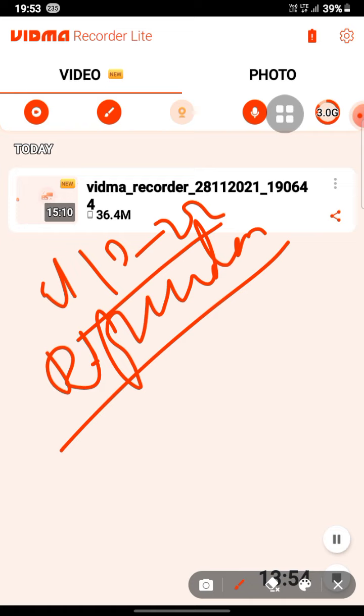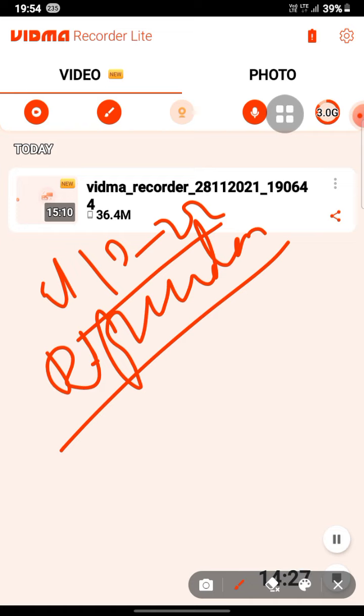Article 19 D and E can be restricted for the protection of scheduled tribes. So D is to move freely in any area, and E is to reside and settle. That can be restricted for the protection of scheduled tribes. The right under Article 19G does not prevent the state from making any law. The state can demand professional and technical qualifications for practice, and can control trade and business. So the state can control all trades and businesses.